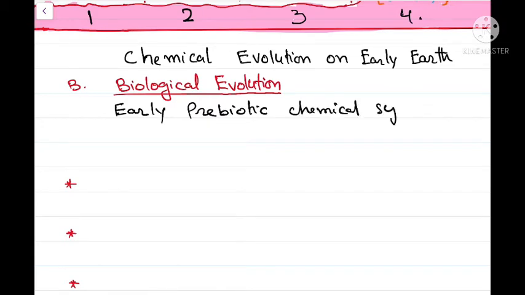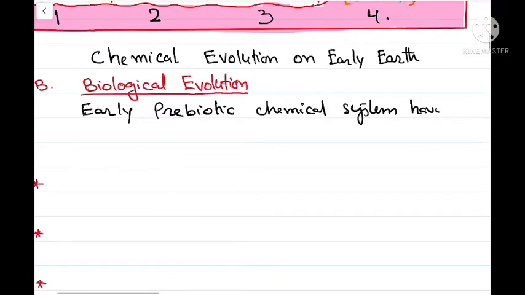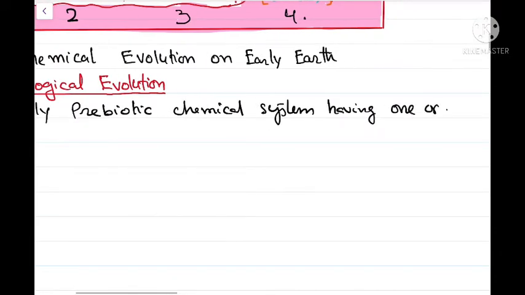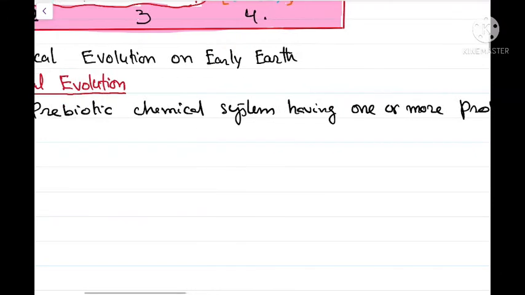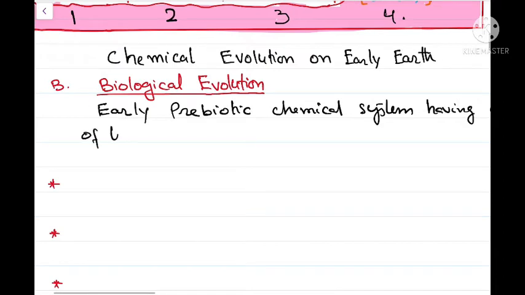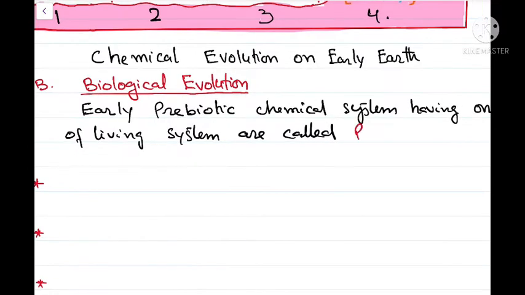Now what are protobionts? Early prebiotic chemical systems having one or more properties of living systems are called protobionts. So a protobiont is a system having one or more properties of living systems. These are non-living entities, non-living structures, but they have one or more properties of the living systems.